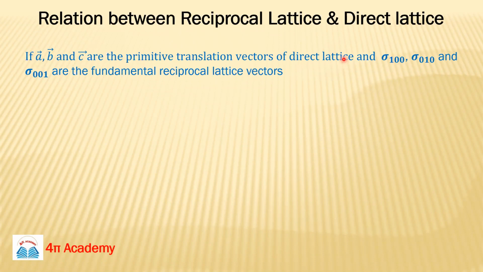In the same way we need to describe the reciprocal lattice system with some translation vectors. In the reciprocal lattice system, sigma 100, sigma 010, and sigma 001 are basically the fundamental reciprocal lattice vectors.